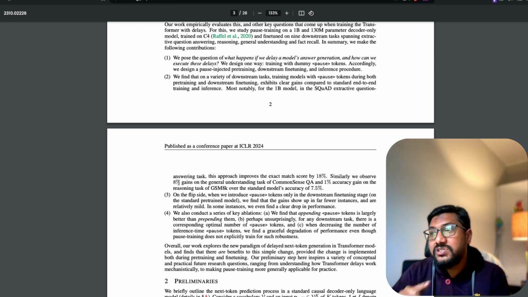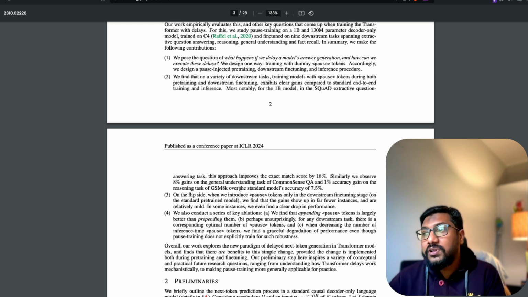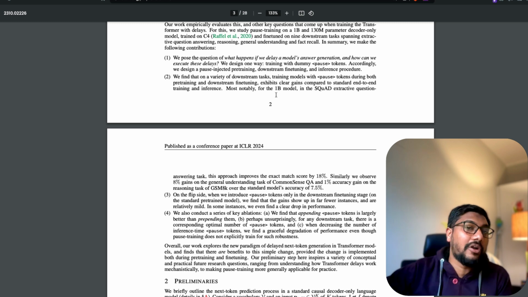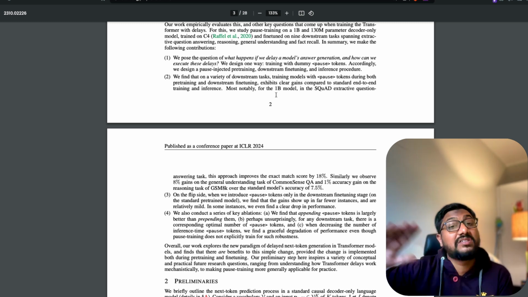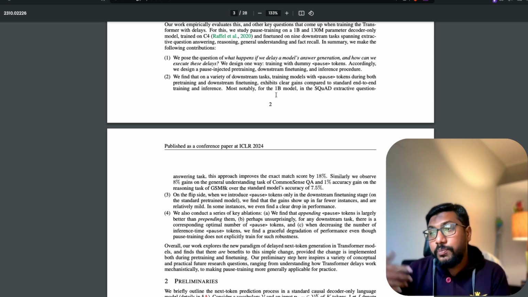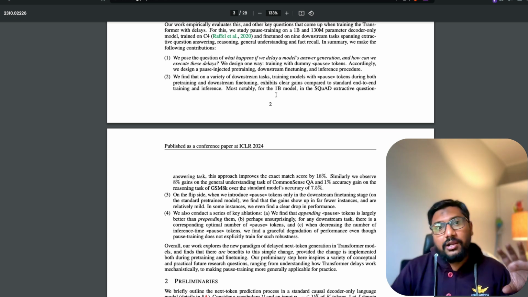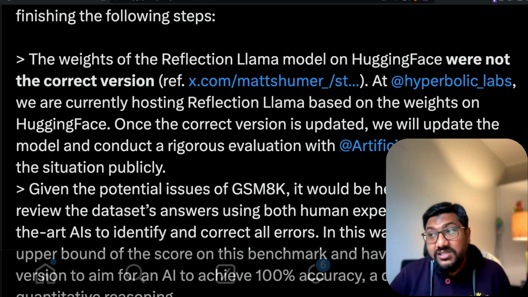Similarly, we observe 8% gains on general understanding of CommonSenseQA and 1% accuracy gain on reasoning tasks of GSM-8K over the standard model's 7.5% accuracy. And this is just a 1 billion parameter model. So simply introducing a new token, if it can increase the model's accuracy from 7% to 8% for a 1 billion parameter model, for a 70 billion parameter model, the scale of the impact could be huge. Now, how does it translate into real life impact, IRL impact? That is a question I think everybody's been exploring. Either way, I think this is a good model.